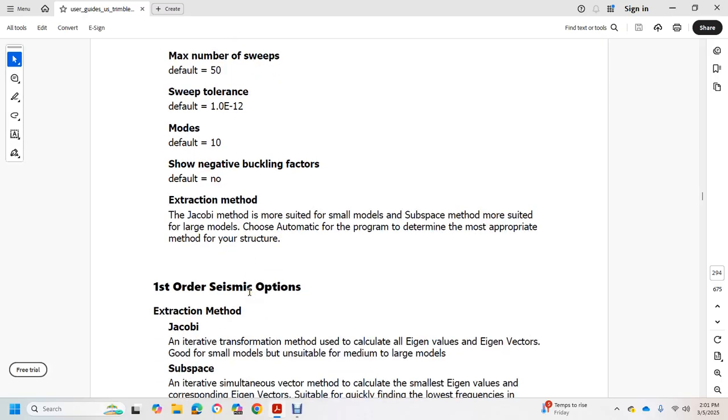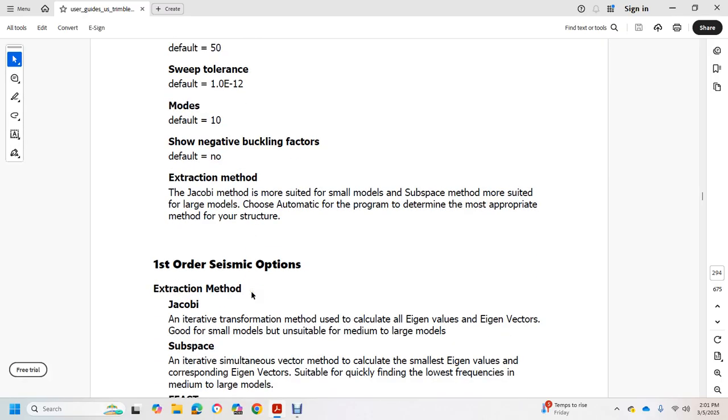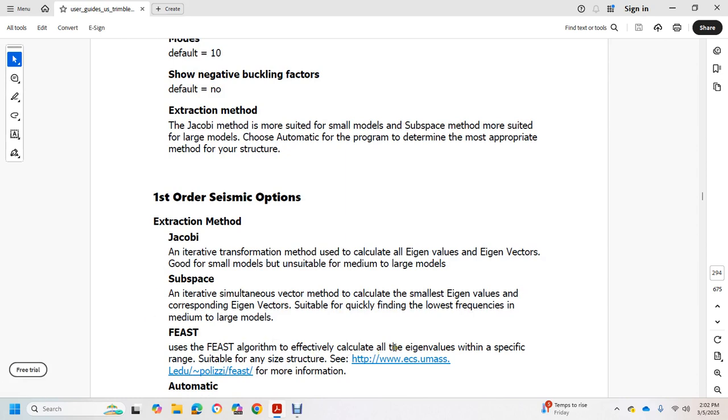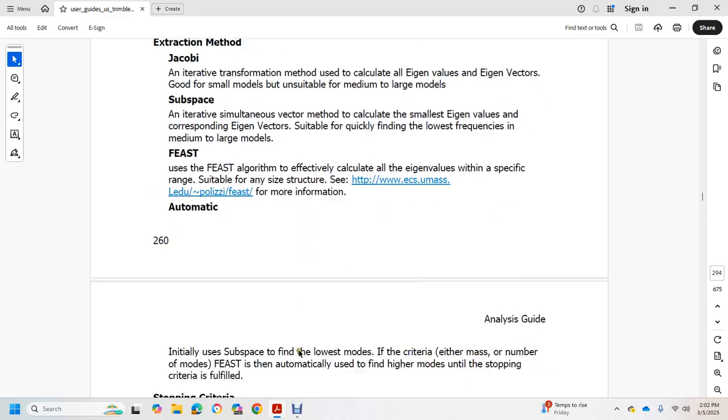First order seismic option, extraction method. Jacobi: an iterative transformation method used to calculate eigenvalues and eigenvectors, good for small models with an unstable structure. Subspace: an iterative simultaneous vector method to calculate the smallest eigenvalues with corresponding eigenvectors, suitable for quickly finding the lowest frequency of medium to large models. FEAST: uses the FEAST algorithm to effectively calculate eigenvalues within a specified range. See ECS.US mass, LEDU, PolyViz, FEAST for more information. Automatic: initially uses subspace to find the lowest modes until the stopping criteria, either mass or number of modes, is met. FEAST is then automatically used to find the higher modes until the stopping criteria are fulfilled.